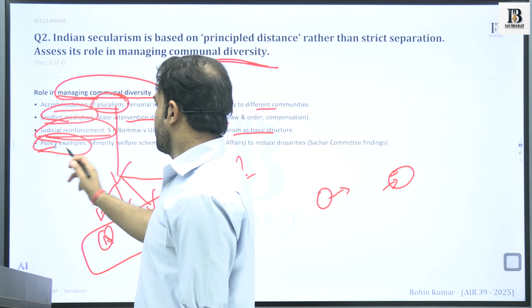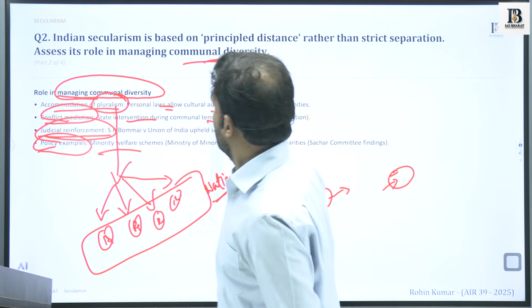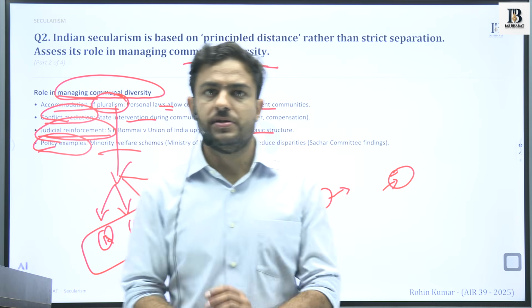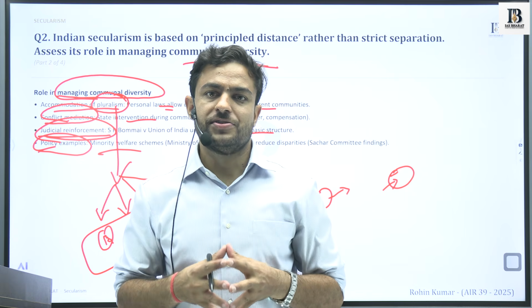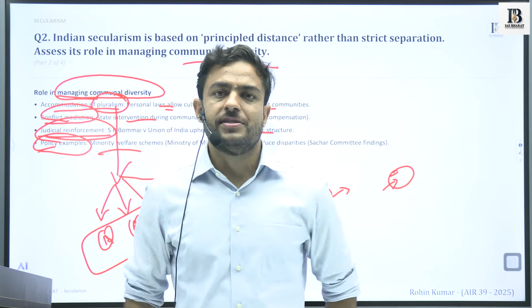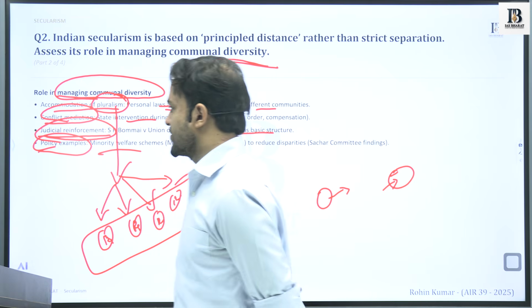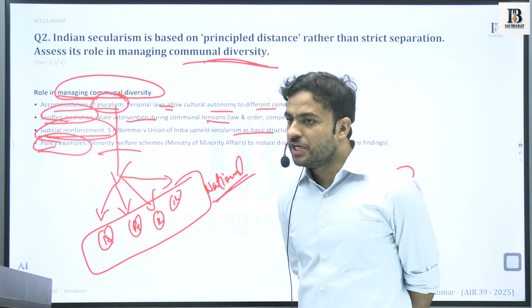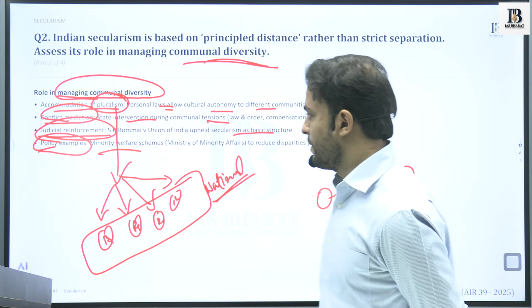Next is policy examples. Okay. So we have seen how this principled distance manages the communal diversity that exists in the country, that it accommodates the plurality of society. It gives space to all the sections. Next, it mediates if there is a conflict that takes place in society. Okay.